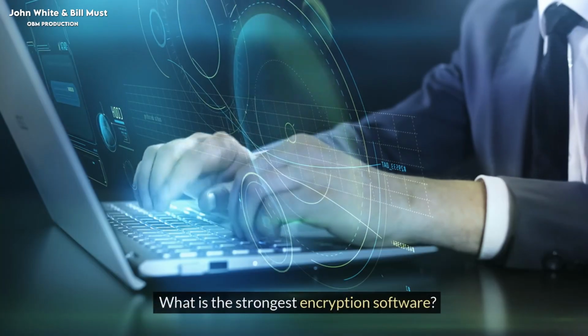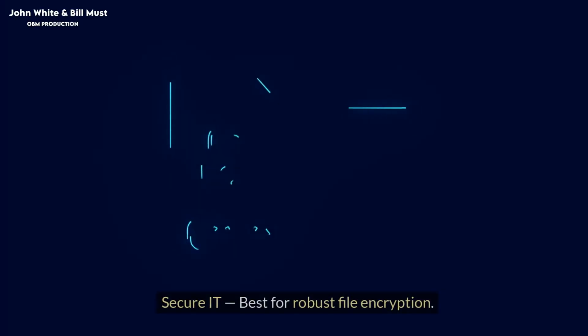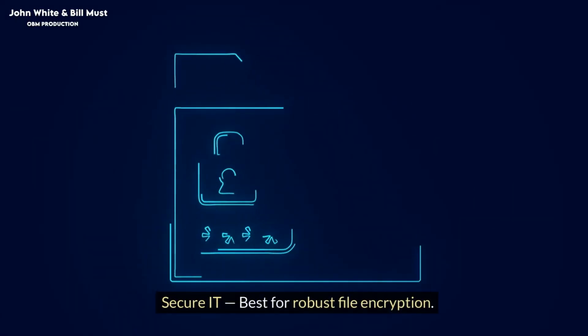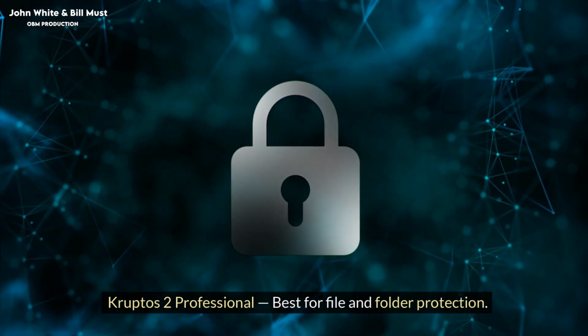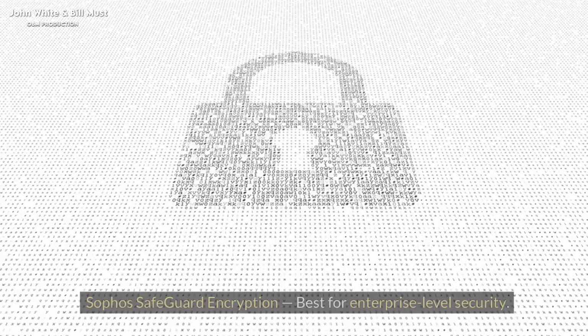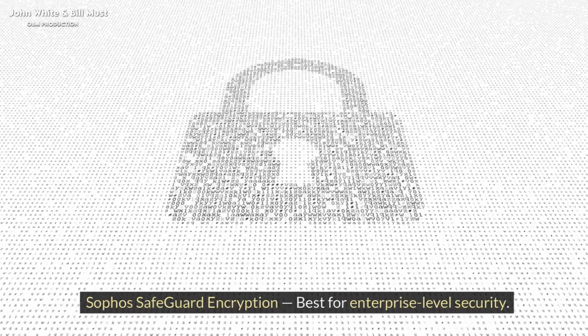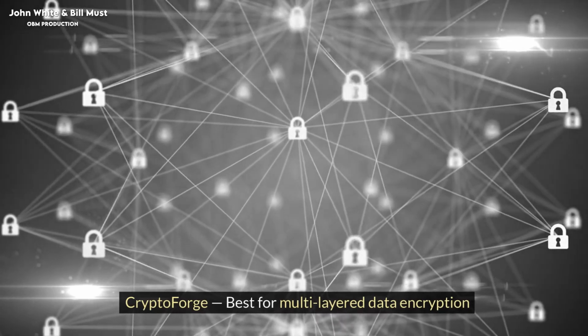What is the strongest encryption software? Best encryption software shortlist. Secure It, best for robust file encryption. Cryptos 2 Professional, best for file and folder protection. Descriptor, best for full disk encryption. Sophos Safeguard encryption, best for enterprise level security. CryptoForge, best for multi-layered data encryption.